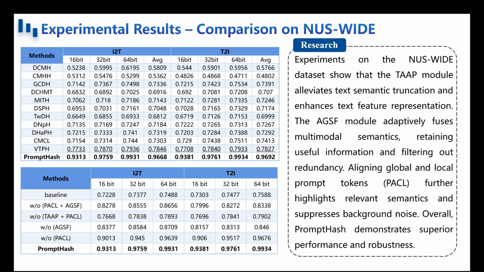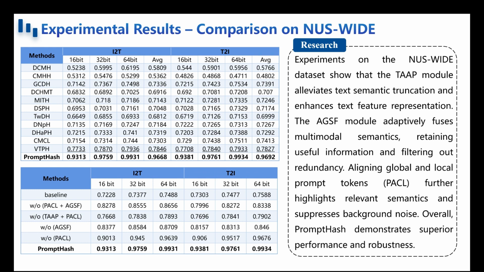As shown in the table, PromptHash achieves the highest results on all metrics for the NUS-WIDE dataset, with mAP significantly surpassing the best existing methods. For example, on NUS-WIDE, the image-to-text retrieval task outperforms VTPH by 18.22% and the text-to-image retrieval task by 18.65%. These comparative results demonstrate that PromptHash delivers superior performance and robustness across different datasets and retrieval tasks.